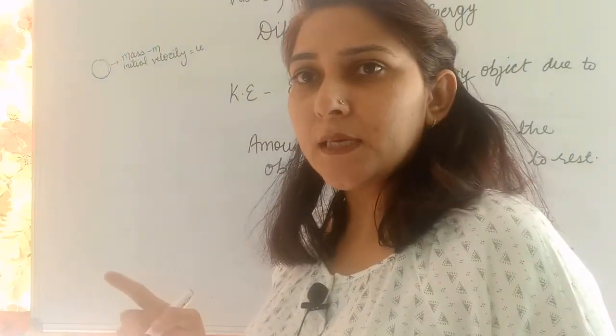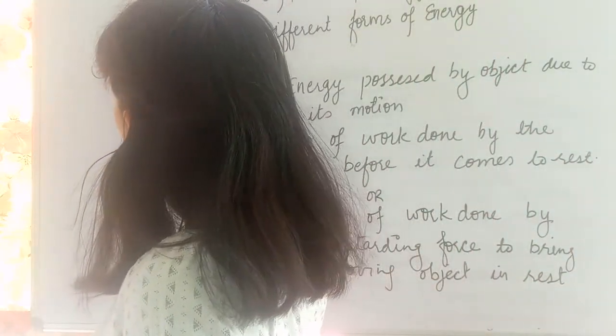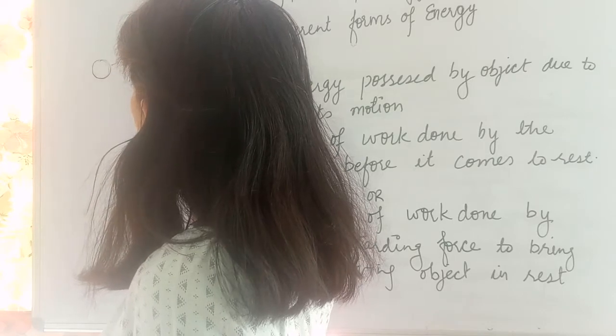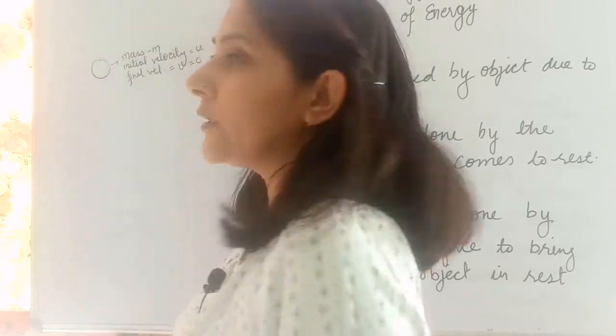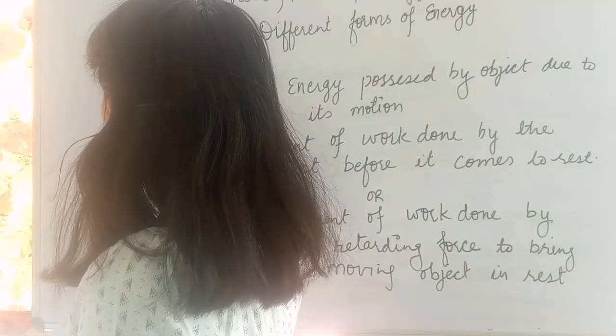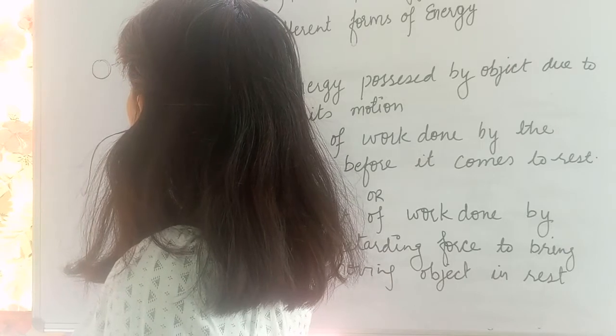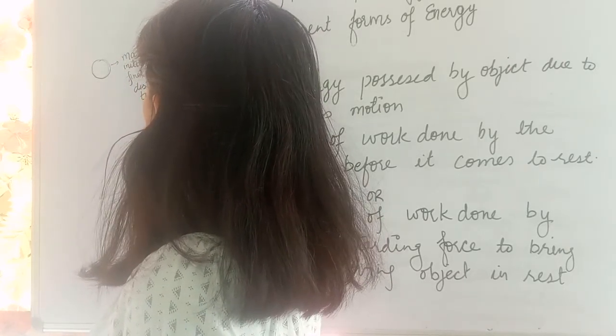After applying brakes or after applying retarding force, it comes to rest. So the final velocity given is V equal to 0. The distance covered, or the displacement covered by this object, is S. And how much time it took to complete this displacement?